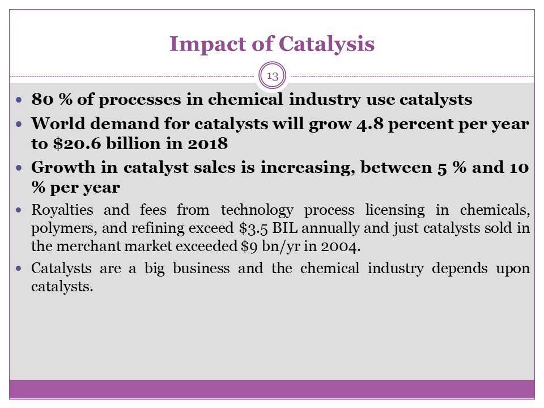In terms of economy, you can see that the royalties for technology process licensing in chemicals, polymers and refining exceed about 3.5 billion annually, and just catalyst sold in the merchant market exceeded 9 billion per year in 2004.